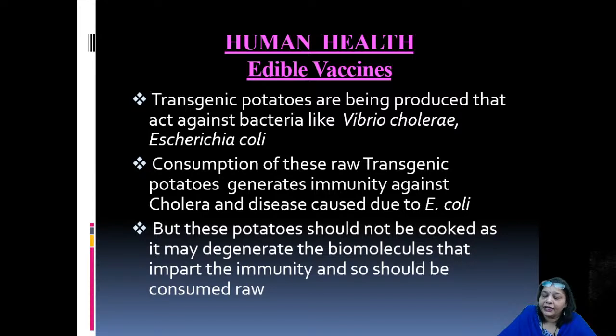Now, this Vibrio cholerae causes cholera disease, okay, whereas Escherichia coli is again another bacterium that may cause certain alimentary canal problems. Now, the transgenic potatoes are being produced by gene manipulation in the potato plants. Consumption of these raw transgenic potatoes generates immunity against cholera and a disease caused by the E. coli bacteria. But these potatoes, remember, should not be cooked at all, as it may degenerate the biomolecules that are produced and impart the immunity. And so they should always be consumed raw.